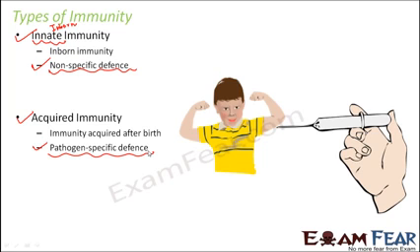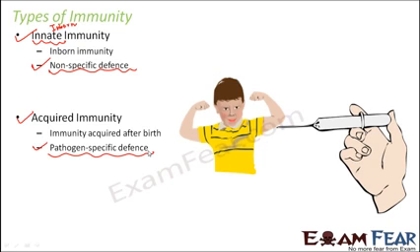For example, typhoid is caused by a specific pathogen, Salmonella typhi. Similarly, common cold is caused by a virus. If your body has acquired immunity for Salmonella typhi, typhoid will not happen because it can be fought by the immune system. But that doesn't mean that it can also fight the viruses.